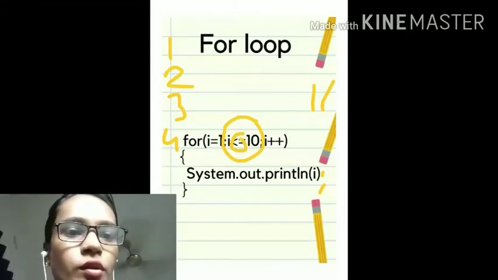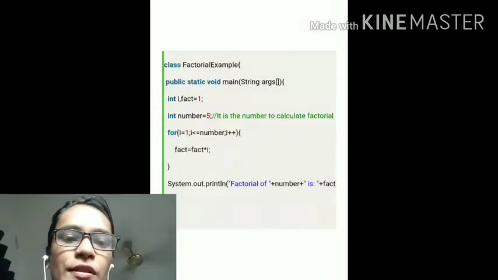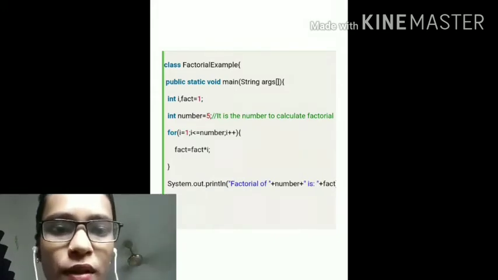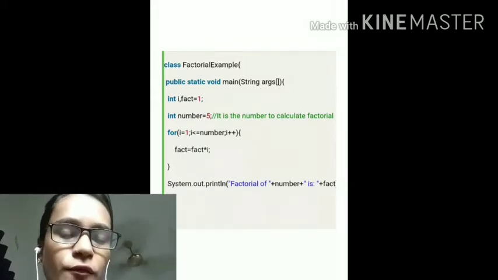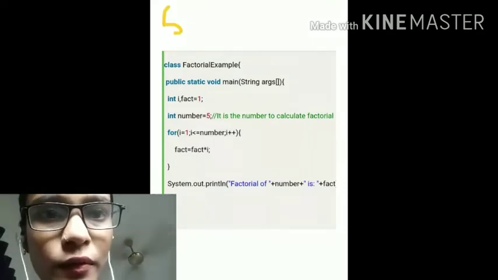Now let's move on to a program using a for loop. This is a program where you have to print the factorial of a number. I hope you know the meaning of factorial of a number. Even if you don't know, I am explaining it to you. For example, you have to print the factorial of 5.